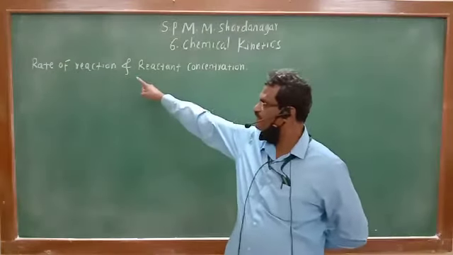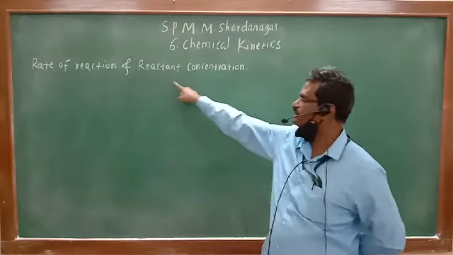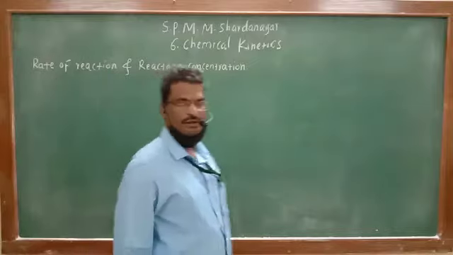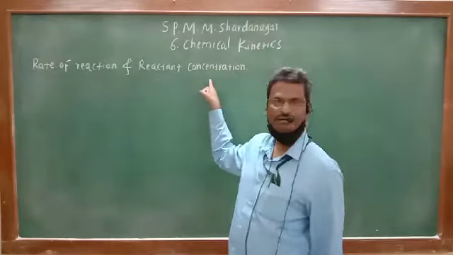Now, in this lecture, we have to see rate of reaction and reactant concentration, and how rate law can be estimated, how the rate law can be written for a given chemical reaction. Here we have to study how rate of reaction and reactant concentration are used in order to estimate the rate law.